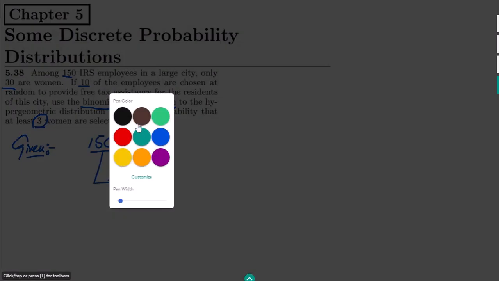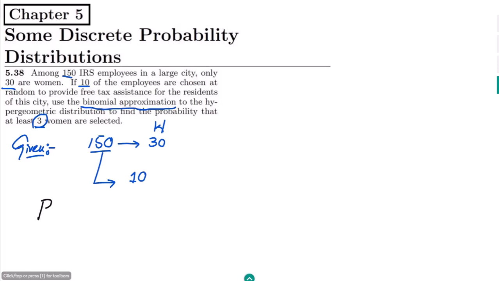Now in order to find the probability that x is greater than or equal to 3, where x is a random variable which is the number of women out of these 10, it can also be written as 1 minus the probability that x is less than 3.